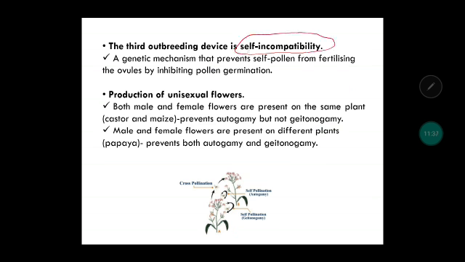self-incompatibility. So why are we saying third outbreeding device? Because the first two we have discussed. One is that the pollen grain and the stigma are not receptive at the same time. All right. And the second one we have just now discussed, that to prevent autogamy, what can be done?